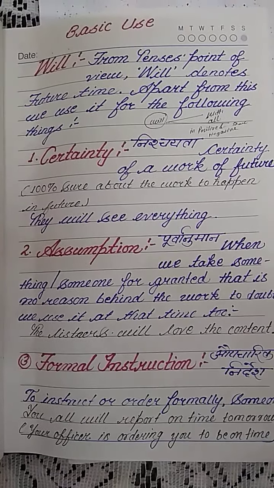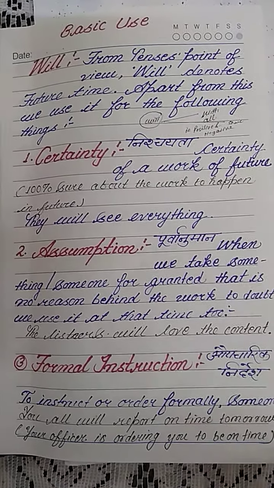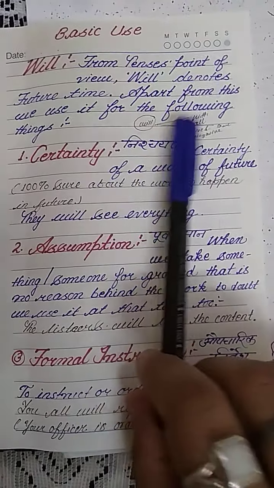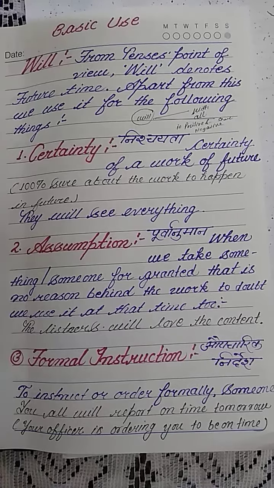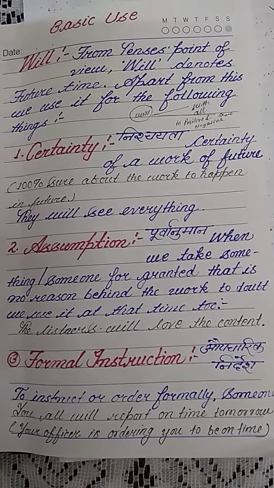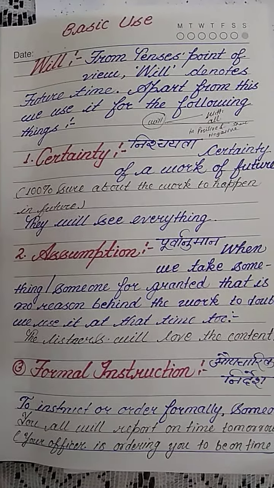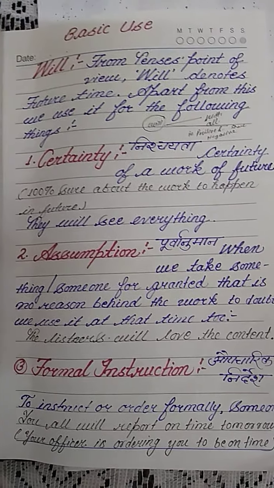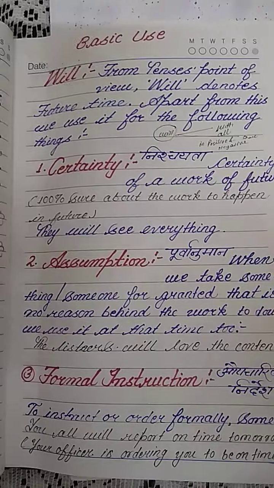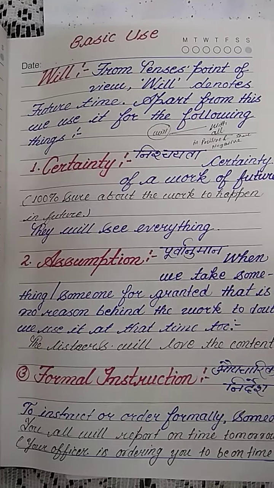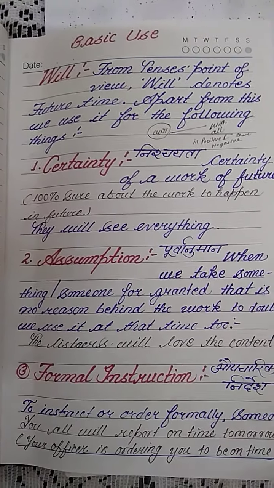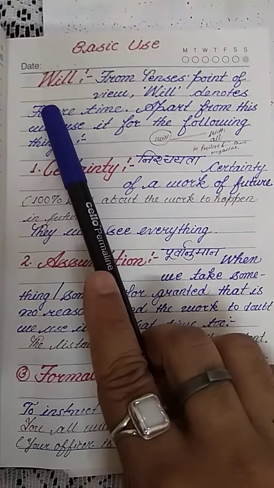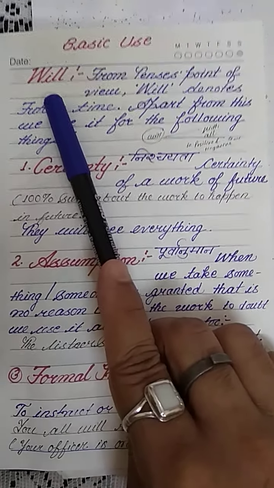That means first person, second person, and third person, provided that the sentence is either positive or negative. If the sentence we are speaking is in future tense, whether positive or negative, we will use will with all the pronouns.